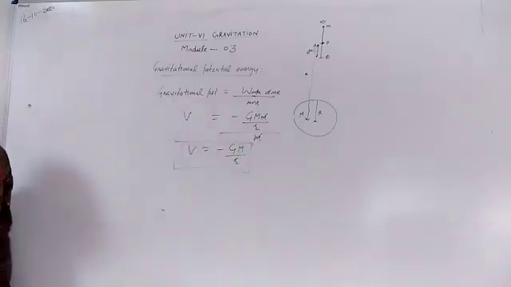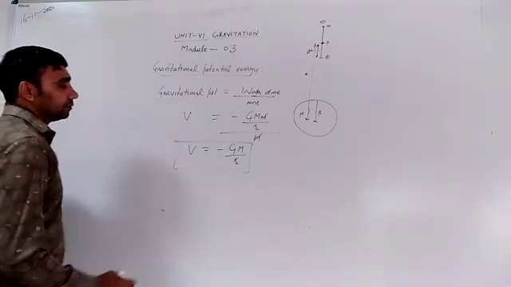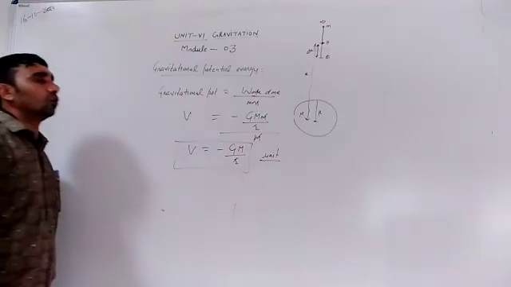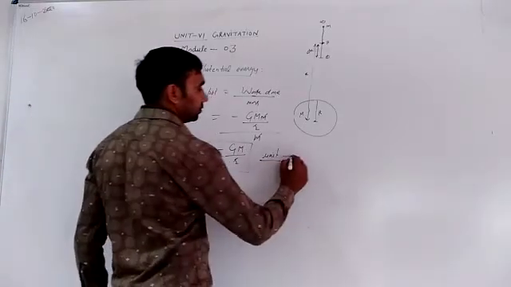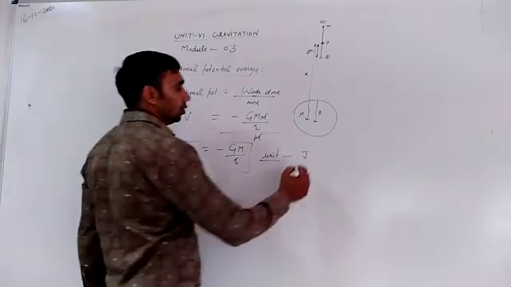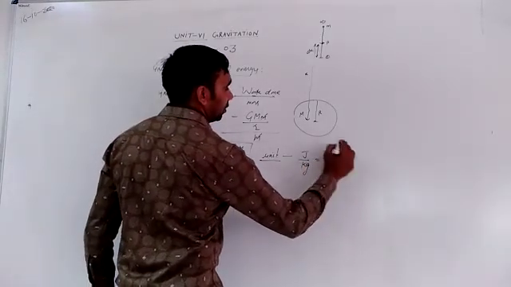Unit of gravitational potential: the unit of work done, as we know, is joule, and the unit of mass is kilogram. So the unit is joule per kilogram.